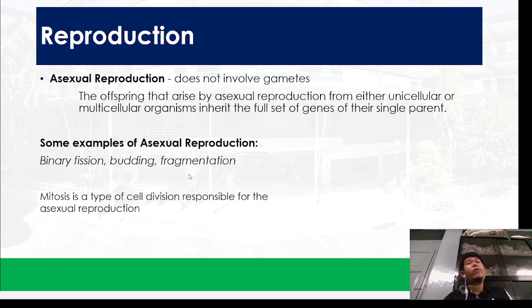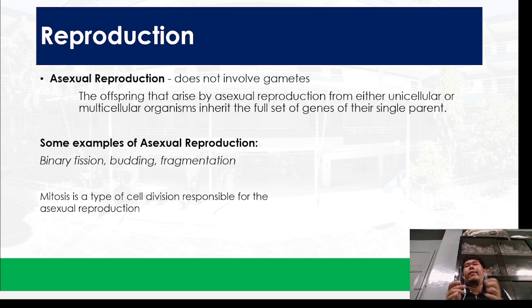Here in the fragmentation nga mode of asexual reproduction, when that certain organism reaches maturity, they are broken down into fragments. Okay? They are broken down into fragments, and then what happens here is that each of the fragments, for example, you have 2 fragments here, each of them would give rise to another organism, which are the offspring na.